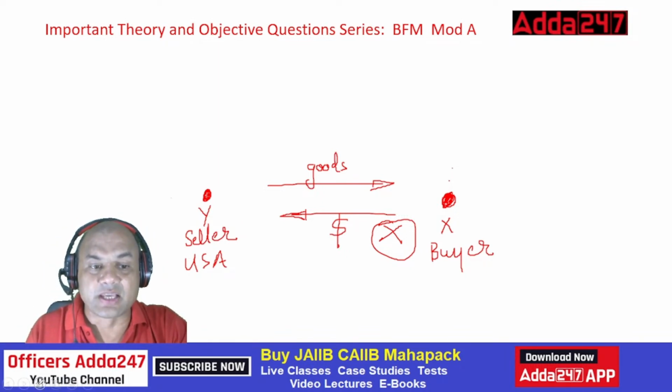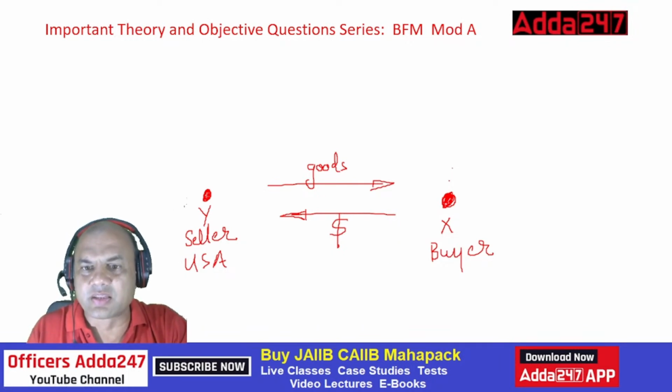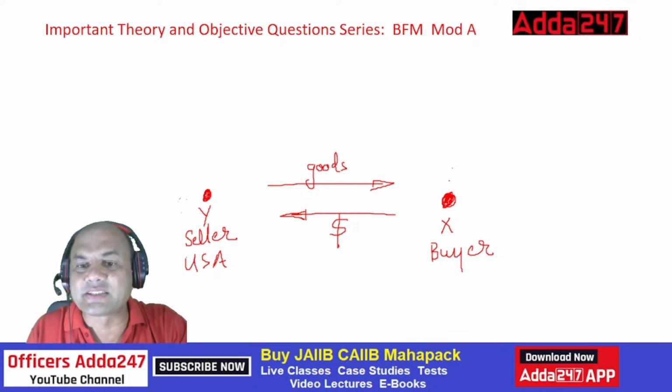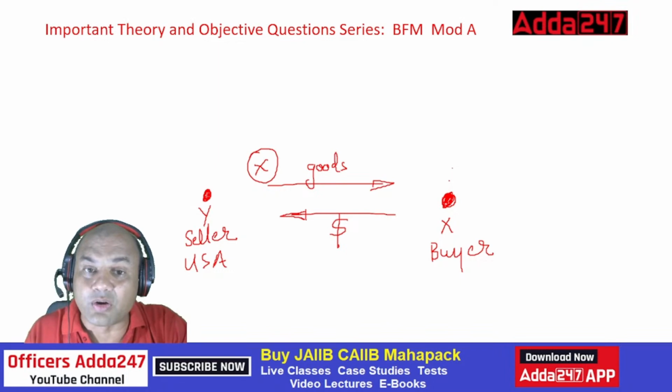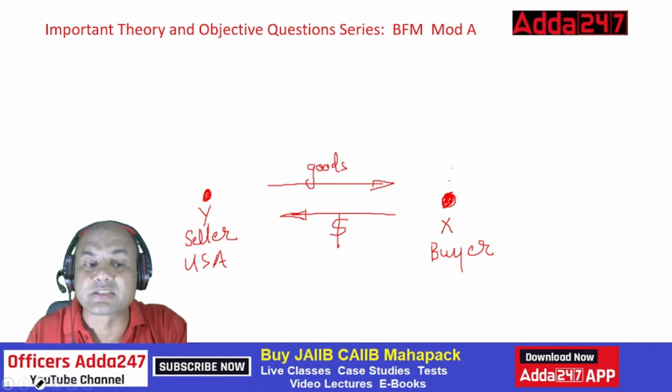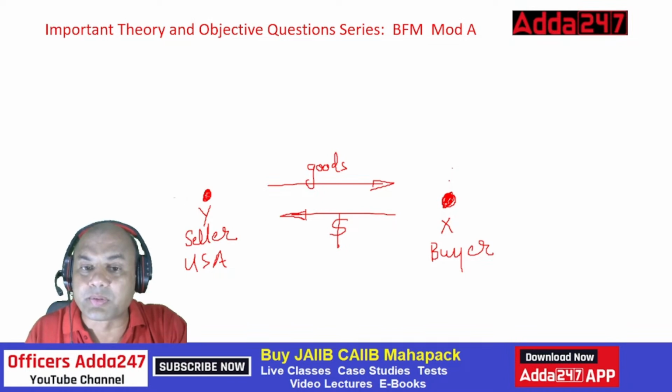Second case: suppose X sends the dollars first and Y does not send the goods, then what? These are all possibilities we need to take care of in international trade. That's why international trade is tougher. Now we'll consider only the case that Y is sending the goods and X is not sending the money. This is a problem.